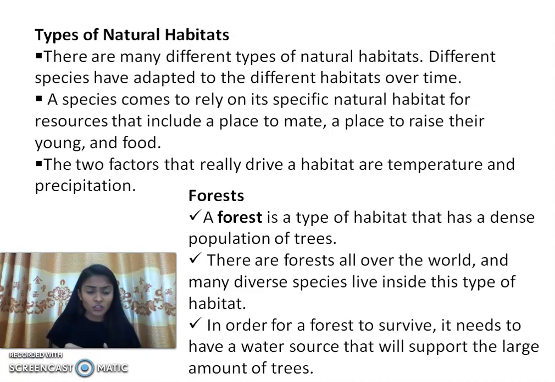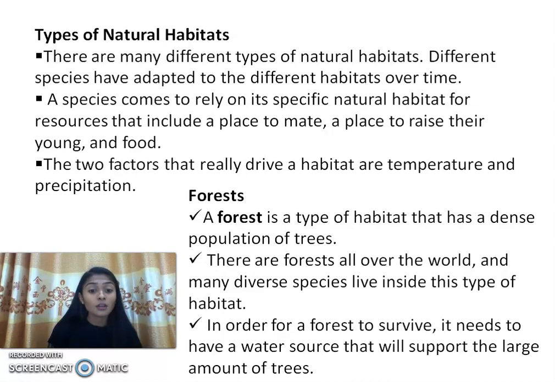When you go to the desert or when you go to the different types of forest where there are low trees, a lesser number of trees, then we cannot say that it is a dense forest, because dense forest means there are a higher number of trees, dense populations of the trees. There are forests all over the world, and many diverse species live inside this type of habitat. Forest is also a natural habitat, it is an abode of every living being, the biotic community, right?